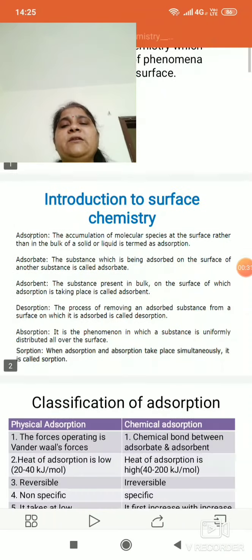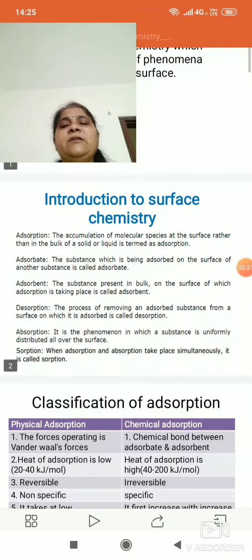We also have read about the preparation of colloidal solution, its purification, and then we started properties of colloids yesterday. Now today I will continue with the properties of colloids.